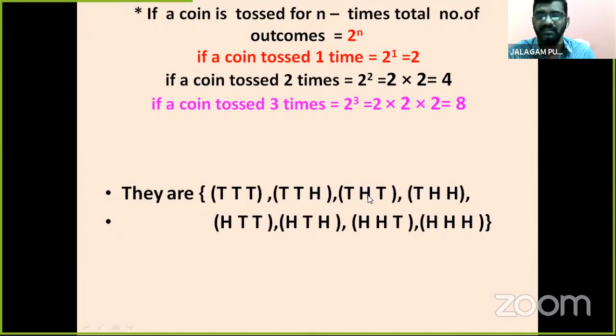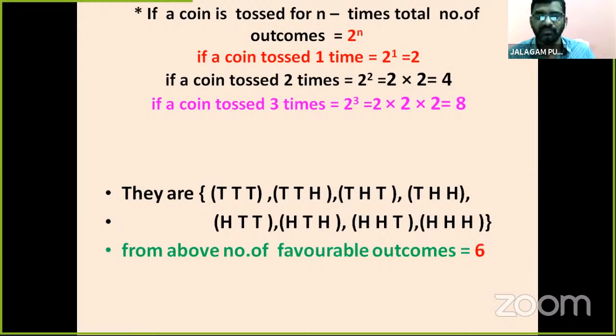So these are 1, 2, 3, 4, 5, 6, 7, 8. How many total outcomes are there when you toss it 3 times? Yes, 8. Total possible outcomes are 8.